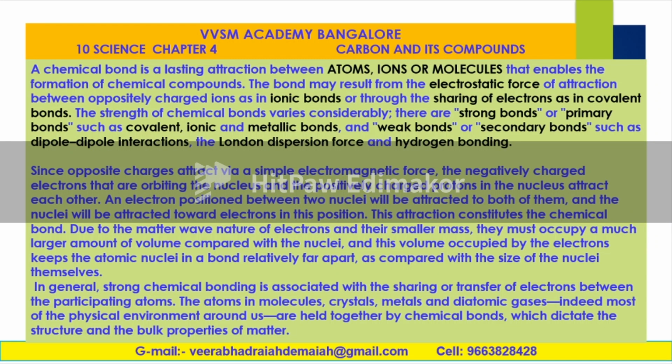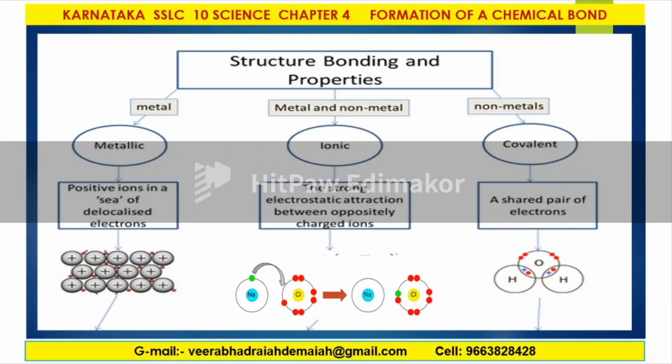Introduction to the formation of chemical bond, my dear friends, and hence structure, bonding and properties. There are three types: metal-metal, metal and non-metal, and non-metals. Metallic bond, ionic bond, and covalent bond are the important chemical bonds we are discussing today.